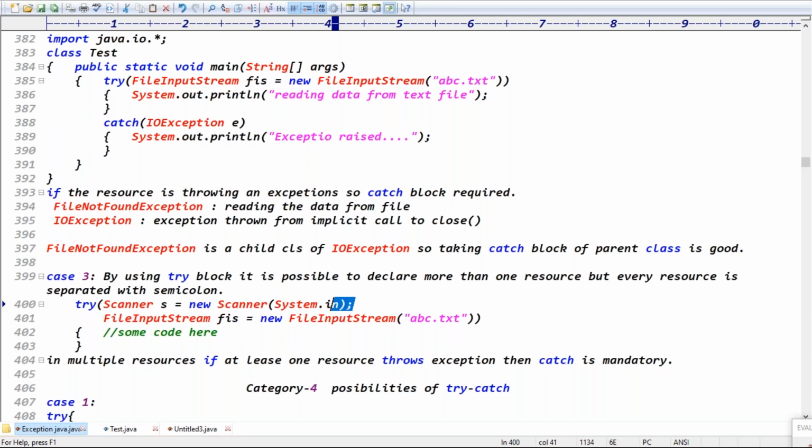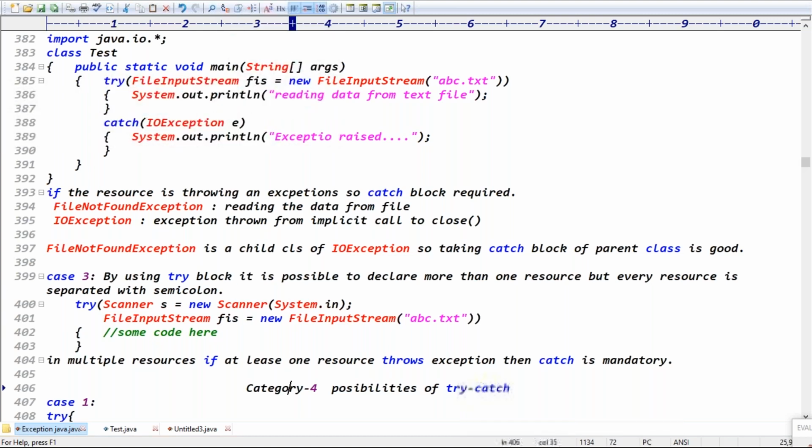Is it clear? If the resource is not throwing any exception when you declare try-with-resources, catch is not required. If the resource is throwing an exception, because I took the FileInputStream resource, which exception does FileInputStream throw? FileNotFoundException. So we have to mandatorily handle which exception, guys? FileNotFoundException, right?